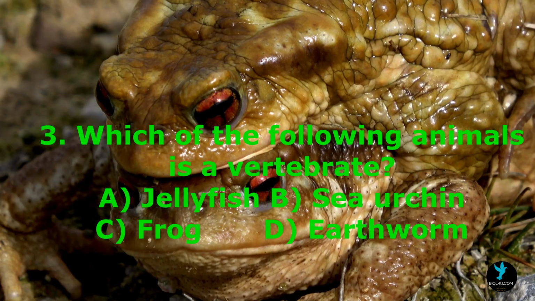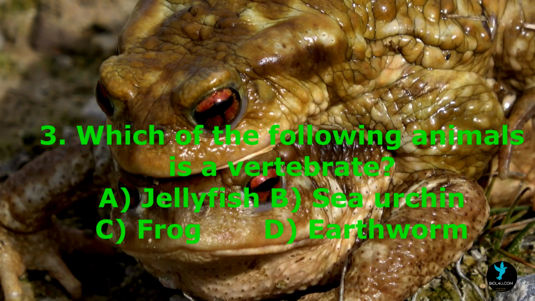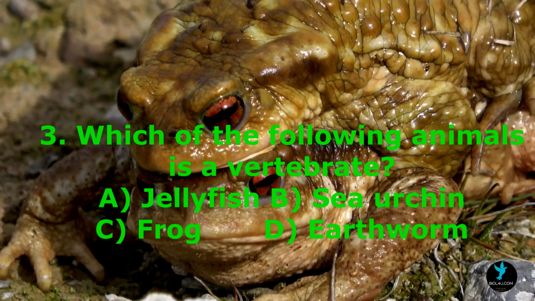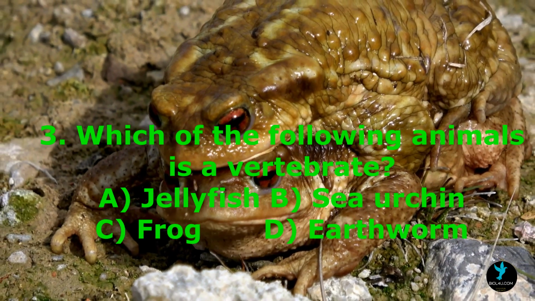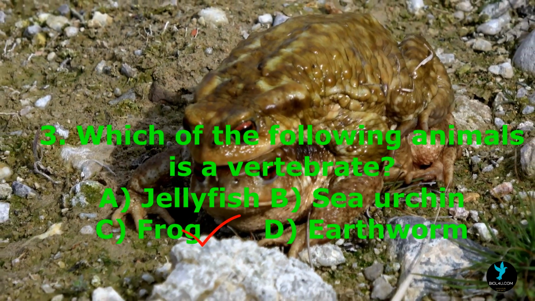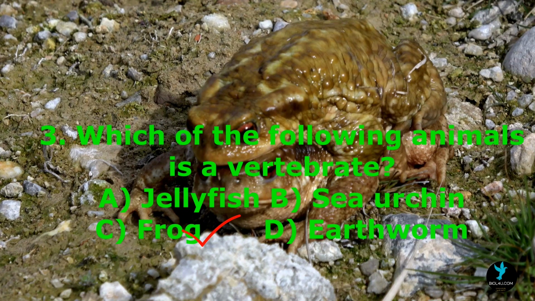Question number 3. Which of the following animals is a vertebrate? Option A, jellyfish. Option B, sea urchin. Option C, frog. Option D, earthworm. The correct option is C, frog.